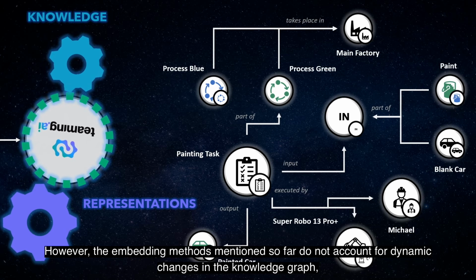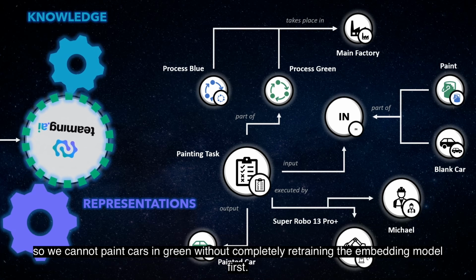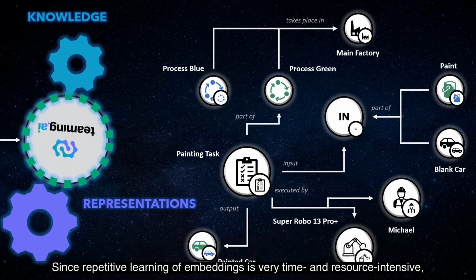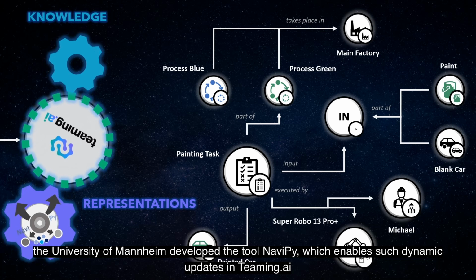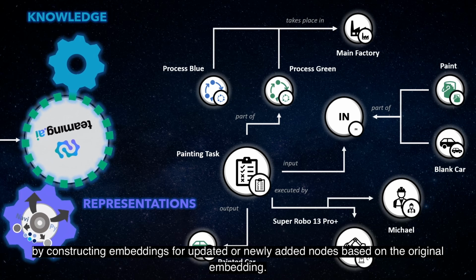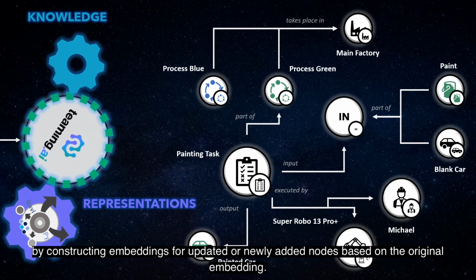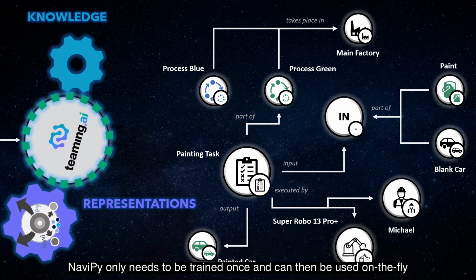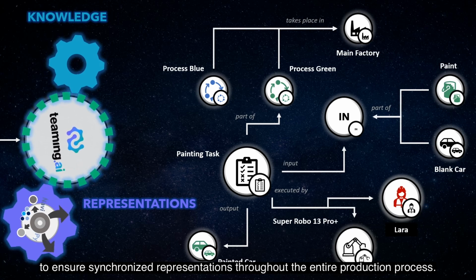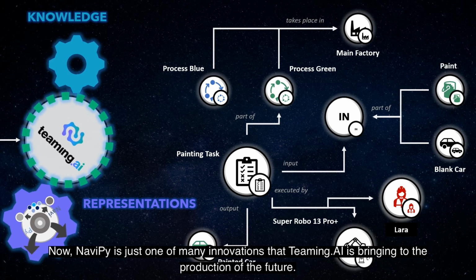However, the embedding methods mentioned so far do not account for dynamic changes in the knowledge graph, so we cannot paint cars in green without completely retraining the embedding model first. Since repetitive learning of embeddings is very time and resource intensive, the University of Mannheim developed the tool NaviPy, which enables such dynamic updates in Teaming AI by constructing embeddings for updated or newly added nodes based on the original embedding. NaviPy only needs to be trained once and can then be used on the fly to ensure synchronized representations throughout the entire production process.